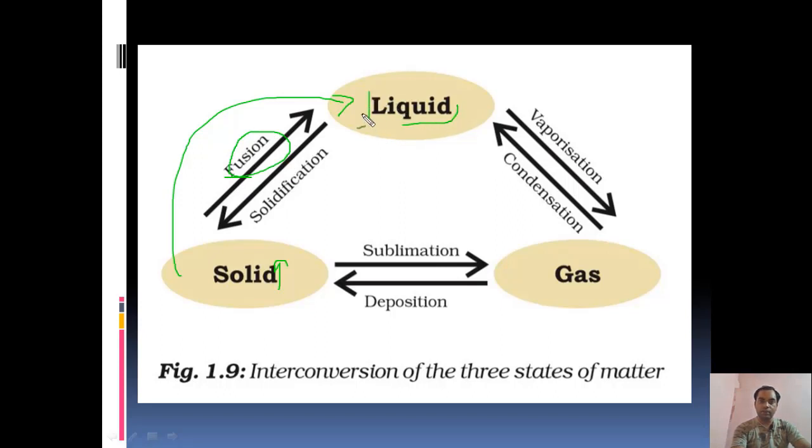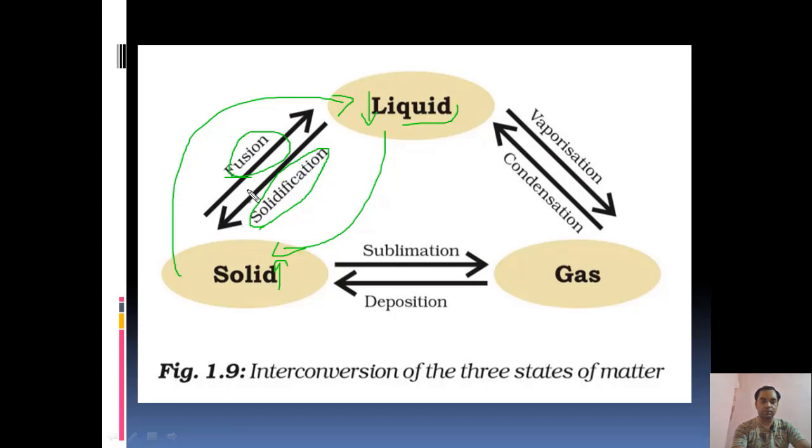When you decrease the temperature of a liquid, the liquid becomes solid. This is known as solidification. Solidification means conversion of liquid into solid. Fusion means conversion of solid into liquid. Now, this fusion and solidification happen at a certain fixed temperature.